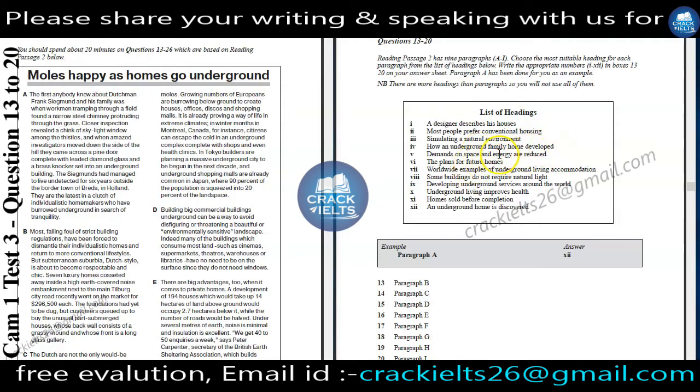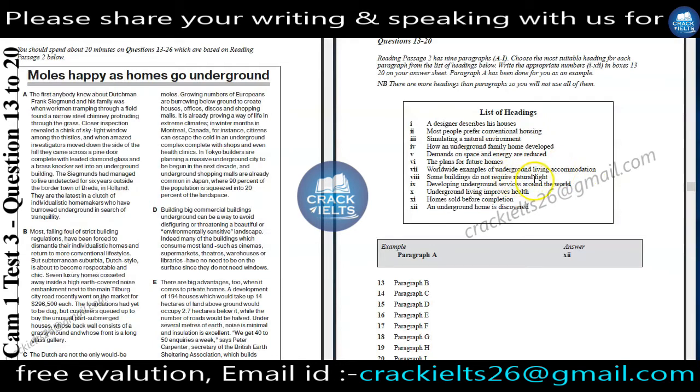Demands on space and energy are reduced. Demands, space, energy and reduced: these are our keywords. The plans for future homes. Plans and future homes are our keywords. Worldwide example of underground living accommodation. Worldwide example and underground living accommodation: these are our keywords.